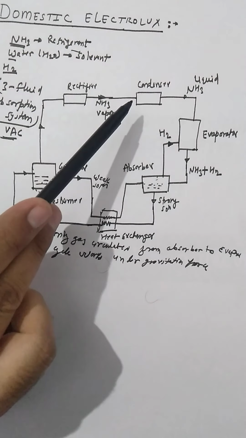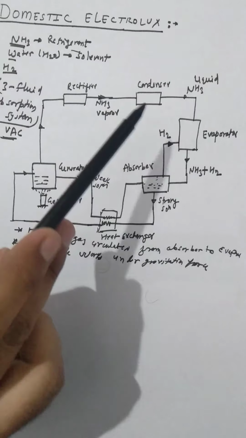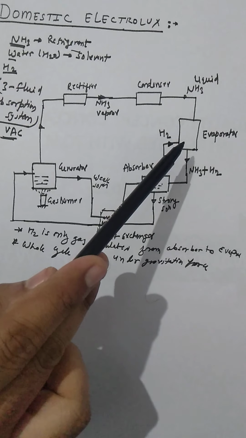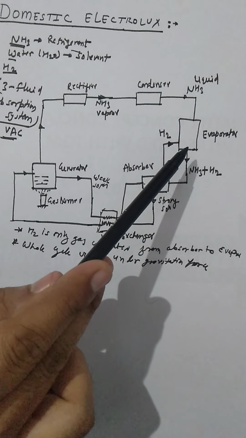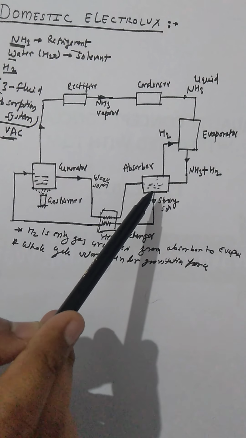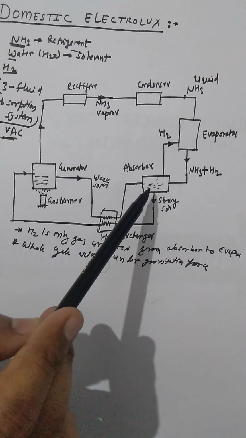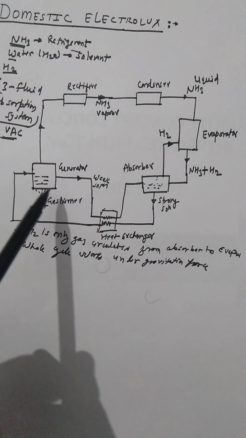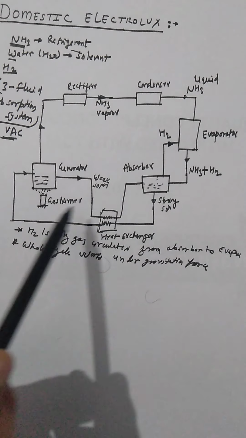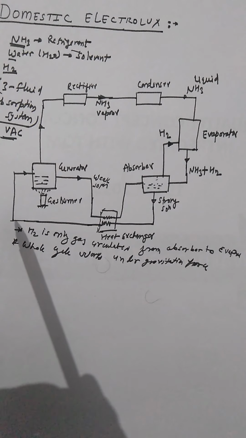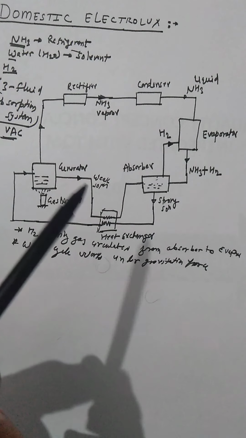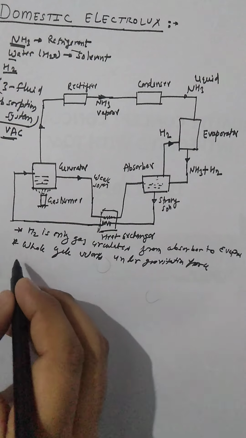There is a condenser, which is a kind of heat exchanger, works on a constant pressure. There is an evaporator, again a kind of heat exchanger, which works on a constant pressure. And an absorber, a kind of mixing chamber, having no moving part. And a generator, which is again a vessel having no moving part. So the cycle is a noiseless cycle, and it works under gravitational force,